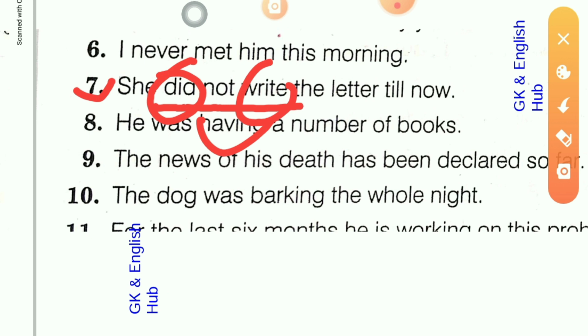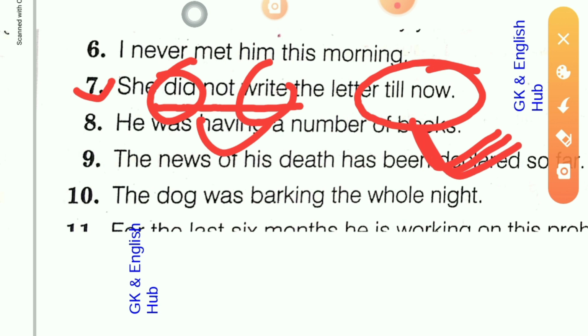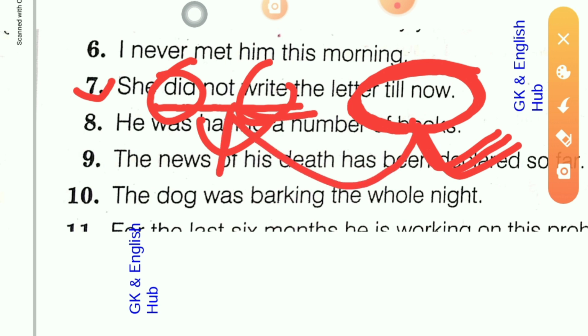And if you notice this till now, remember my friends, this till now implies a negative sense, a negative meaning. So whenever you get this till now in a sentence, remember the sentence will be in negative form, in negative sense.